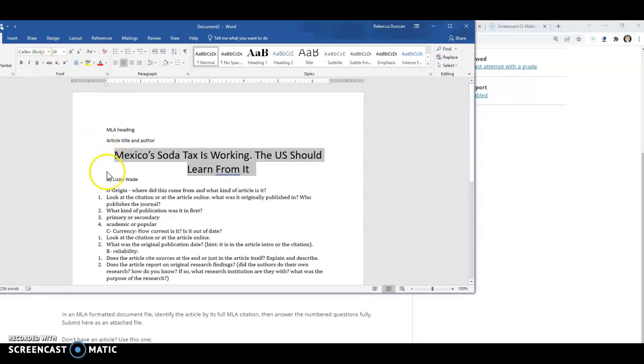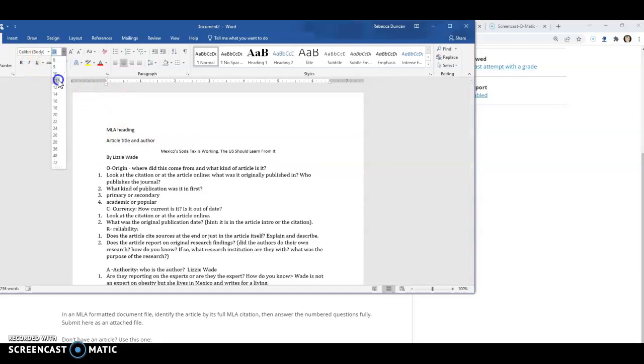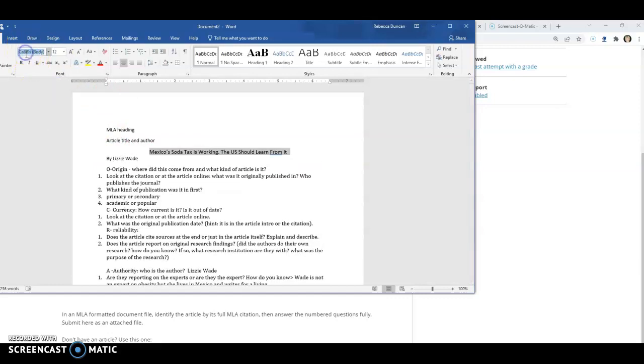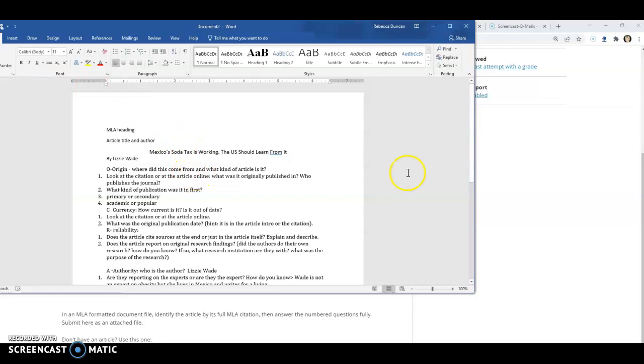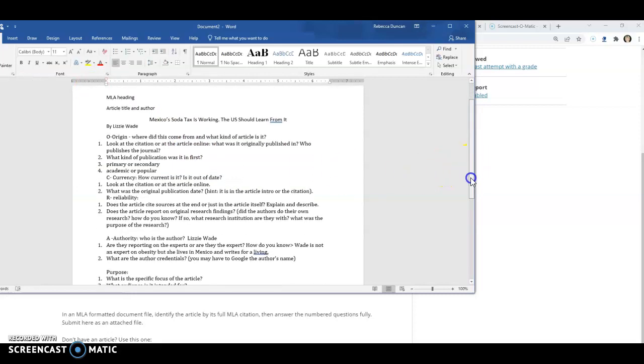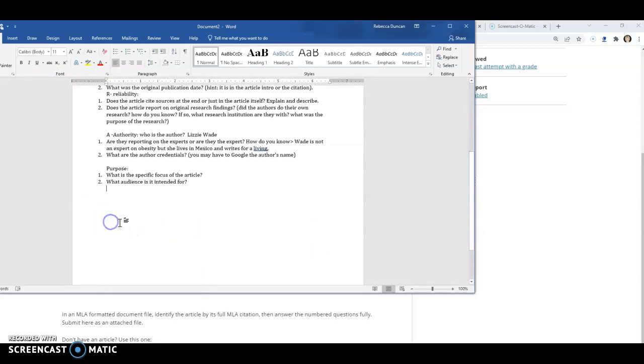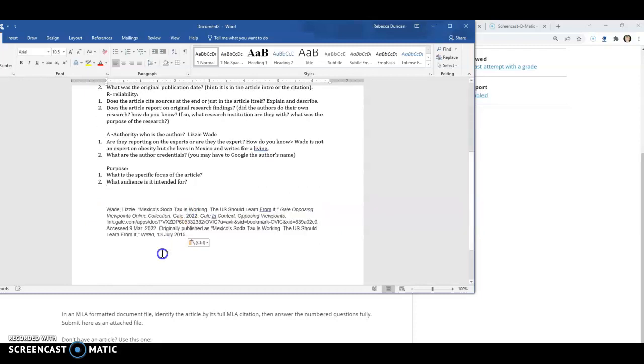It's definitely 12, got to get it the right size. I'll just keep it on Calibri for this minute. Okay, and so I'm going to copy paste the stuff that I'm supposed to find, and then at the end I'm going to put that MLA citation. Now it's not formatted, but it is there.